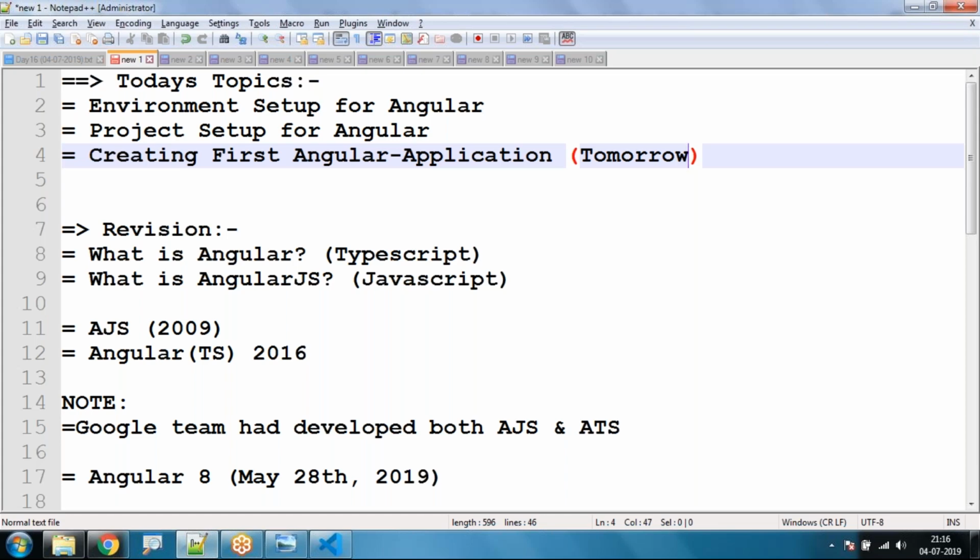I'll have a small revision, 5 to 10 minutes, of this environment setup for our Angular application, and then tomorrow I'm going to discuss how to create the first application in Angular, and what are the important files and folders which we have to understand in our Angular application or Angular project. Is it okay all of you?